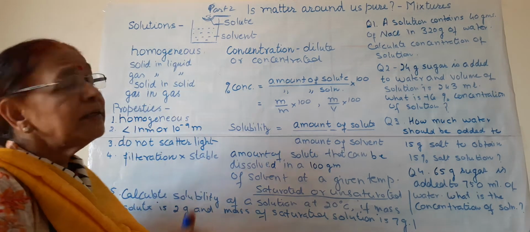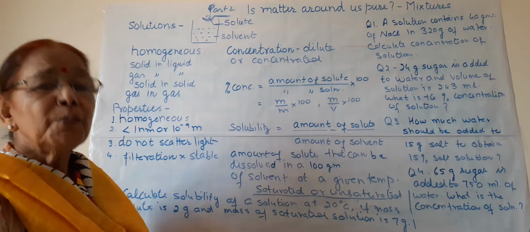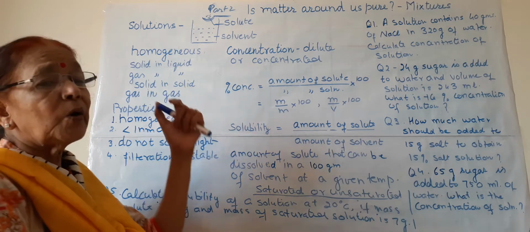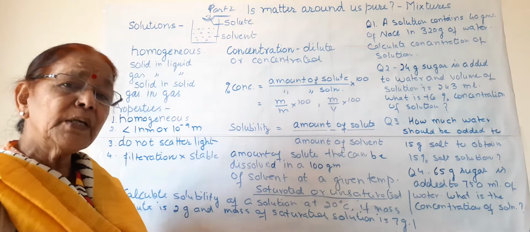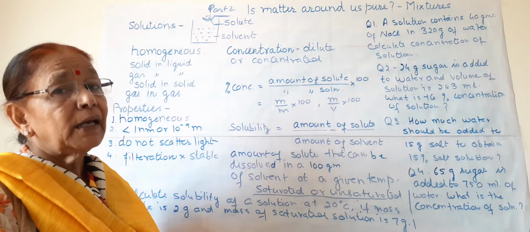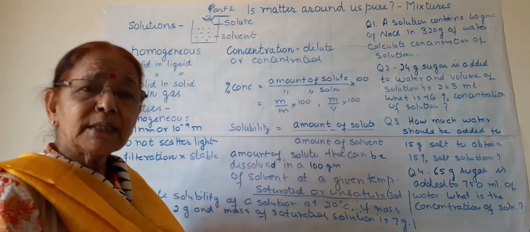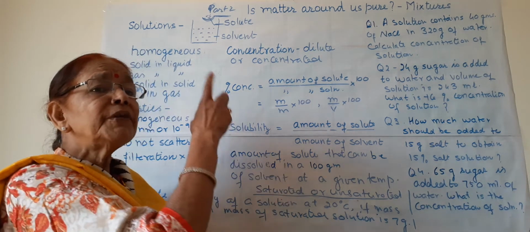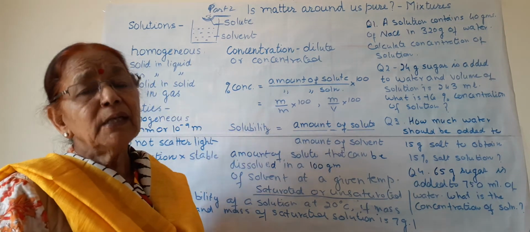Then solid in solid. This is one of the most important solutions, when solids are dissolved in solids. Can you imagine how a solid can be dissolved in a solid? Yes, alloys. Alloys are the example. Brass is an alloy, so an alloy is an example of a solution where a solid is dissolved in a solid.